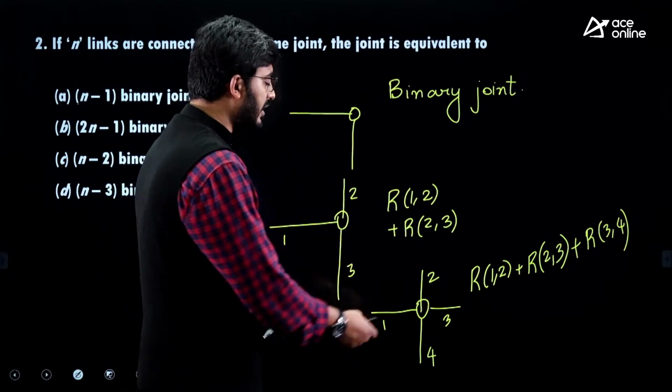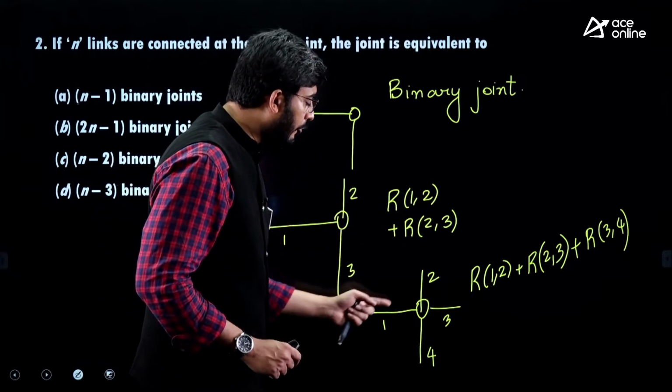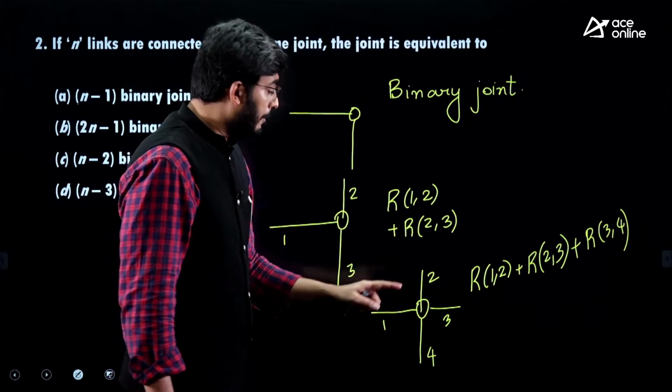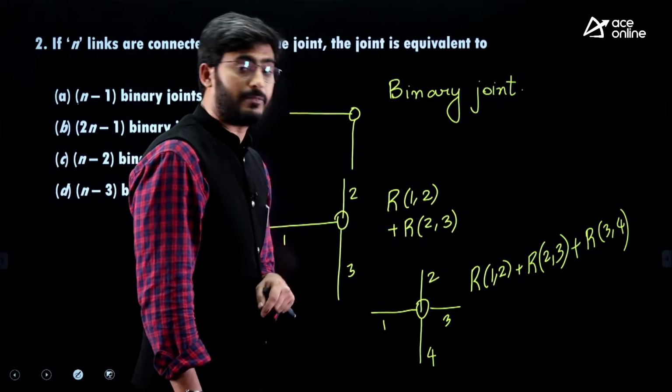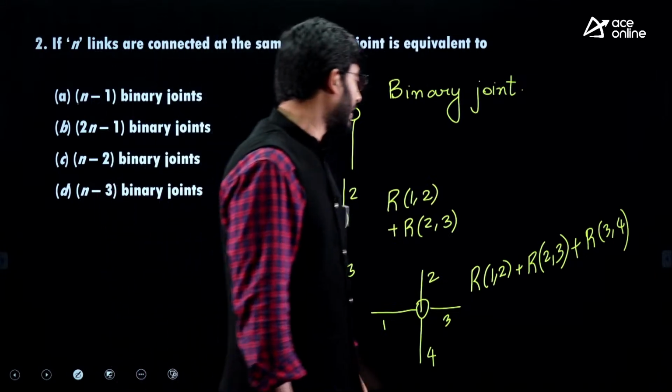Because between 1 and 3, 2 is placed. Between 1 and 4, 2 and 3 are placed. Between 2 and 4, link 3 is placed. So no physical contact, so I cannot count.